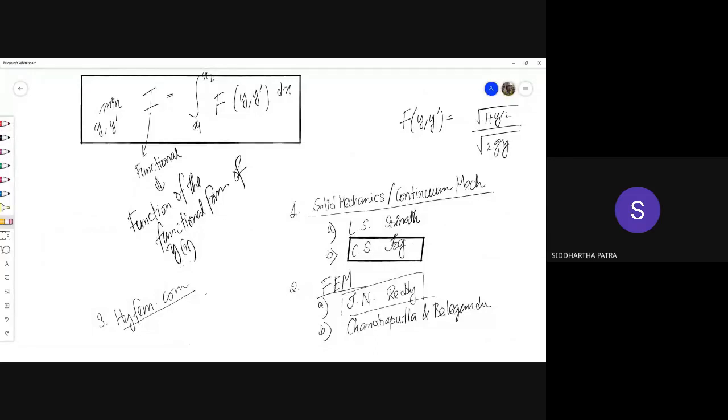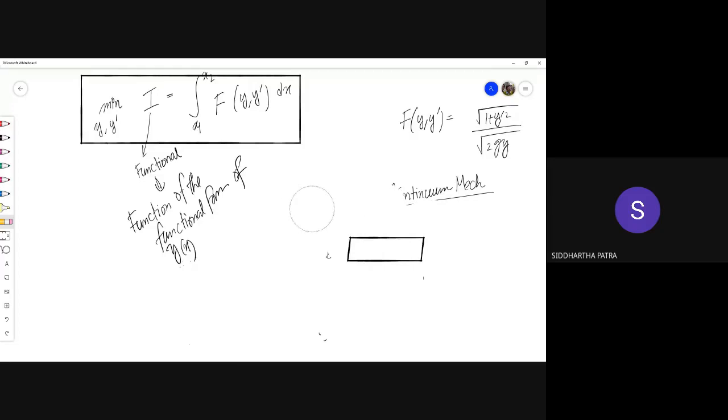So okay, now let's see how we can optimize a functional.